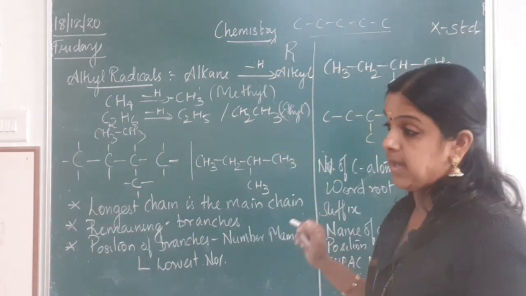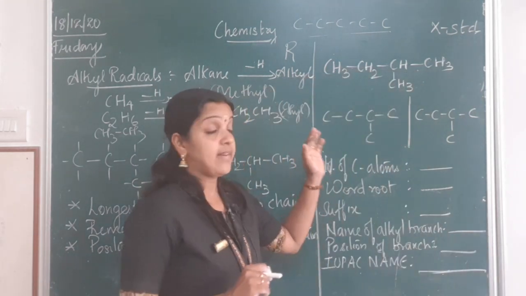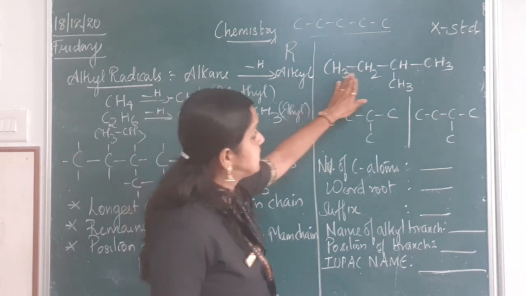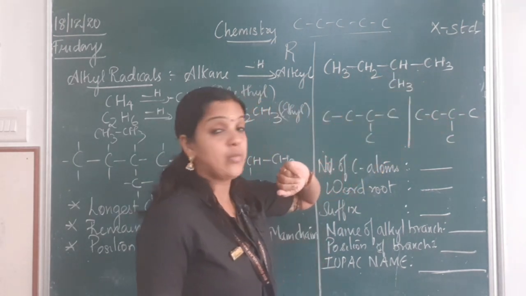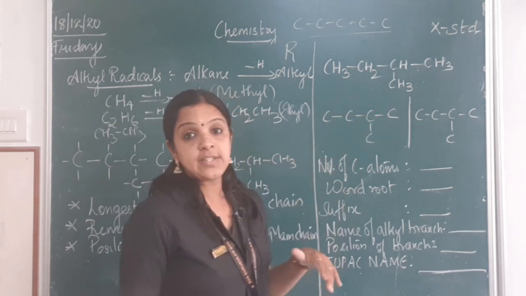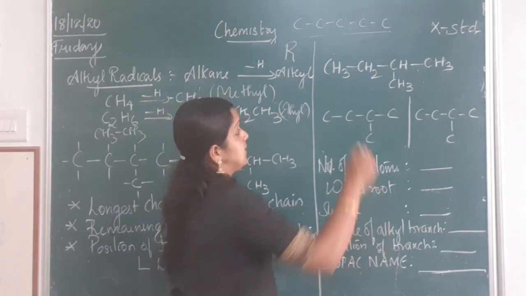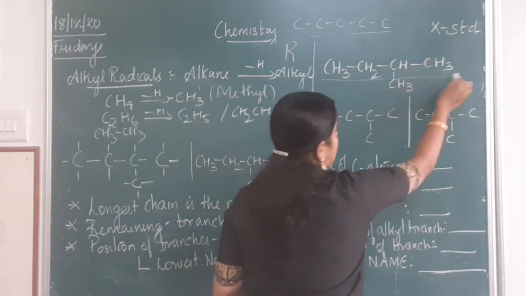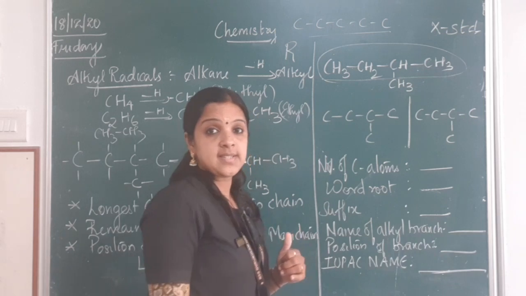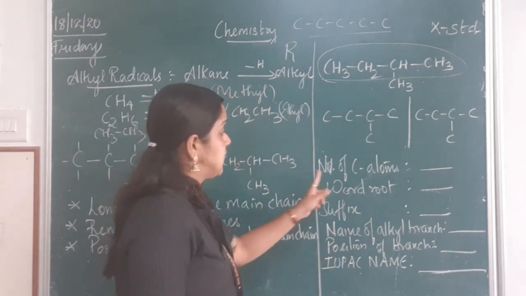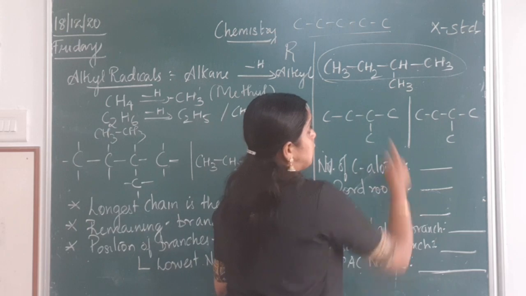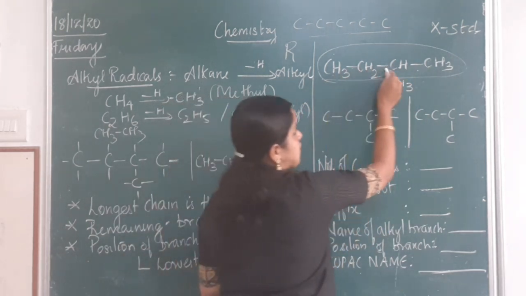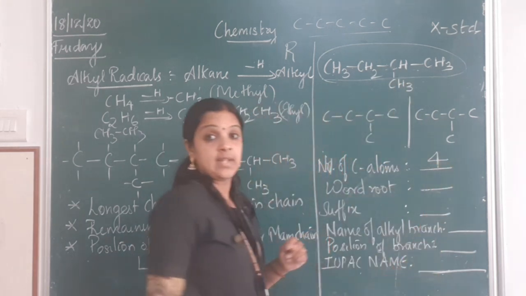Now let's take an example where we are going to write the IUPAC name of this compound. This is the hydrocarbon given to you. Now we will identify how many carbon atoms are there. 1, 2, 3, 4, right? That is my longest chain. So there are 4 carbon atoms. They are asking for the number of carbon atoms in the main chain, which is 4, right?